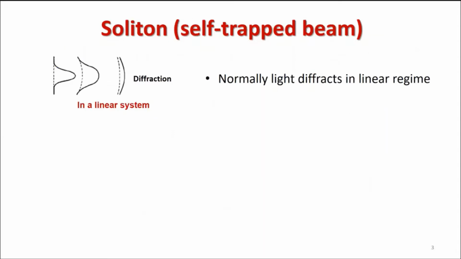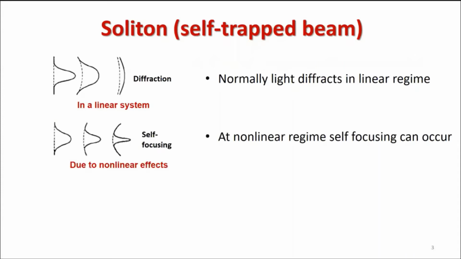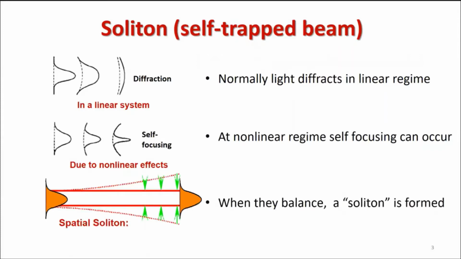First one, what I'm using as a word: soliton, or self-trapped beam. Normally, when we shine light, light diffracts in the linear regime. However, if we have a nonlinear media or we have nonlinear effects, we observe self-focusing. If we can find a balance between normal diffraction and nonlinear self-focusing, we can create this soliton or spatial soliton beam, which will propagate with the same shape over a long distance.